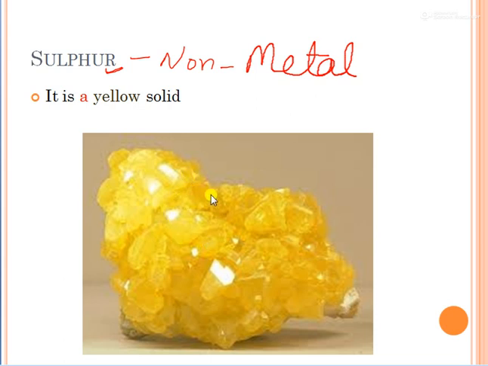You see, this is a stone, which we can call an ore, not an alloy. In this, sulfur is present. This is the ore of sulfur. In this stone, some stone content is also present, and a larger quantity of sulfur is present. From this stone we can get sulfur very easily.